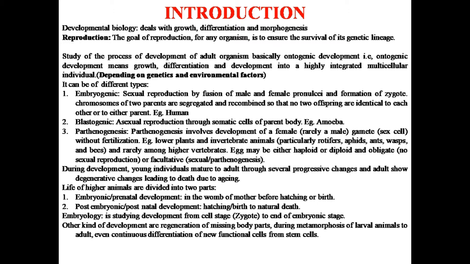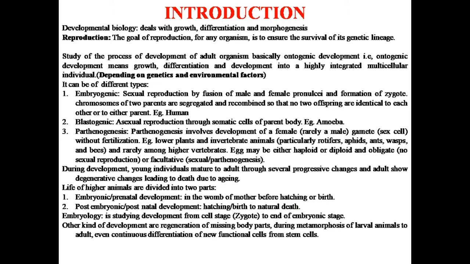Then from the stem leaves come out, then the leaves start preparing food and it forms various other things like bud, then flower, and then from the flower fruit develops, and again this fruit contains the seed. After giving the fruit, after some time the plant may die, or it has a particular time period after which it goes under senescence or death. So this whole cycle from birth to death is called developmental biology. Or not only birth, even before birth, that also comes under developmental biology.